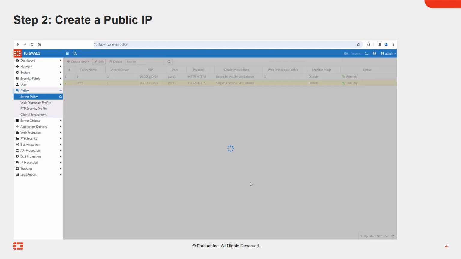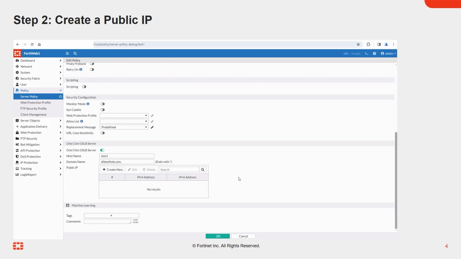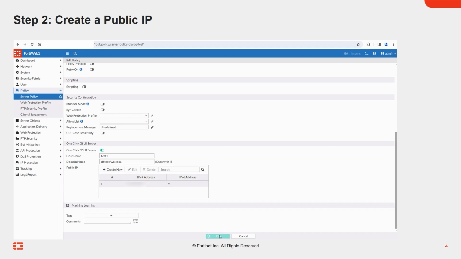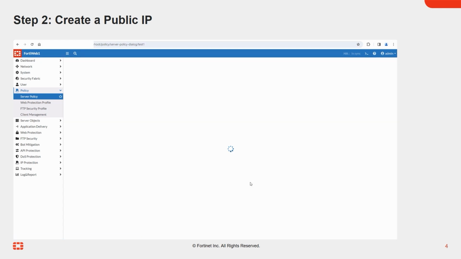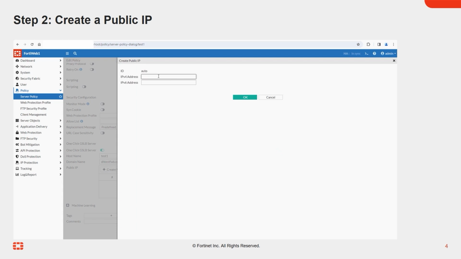After enabling one-click GSLB server in the server policy, users have the choice to either input a specific public IP address for their FortiWeb device or leave the input field empty. In instances where no IP is manually entered, especially when FortiWeb is directly exposed to the Internet, the system automatically forwards the device's associated public IP to FortiGSLB. This ensures seamless integration and operational efficiency, streamlining the global server load balancing process without necessitating direct IP address configuration efforts from the user.